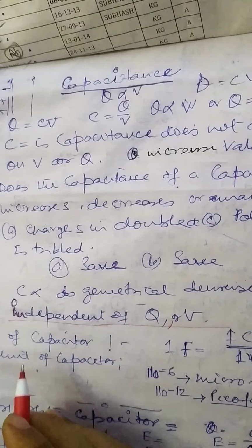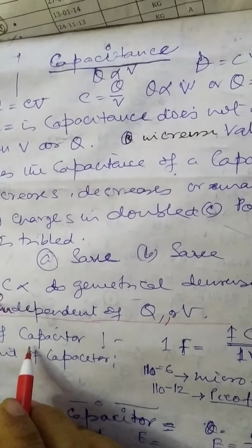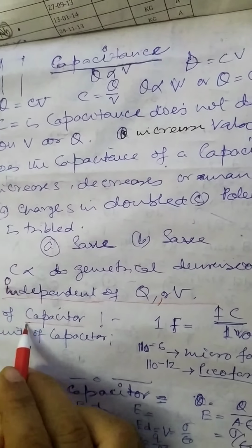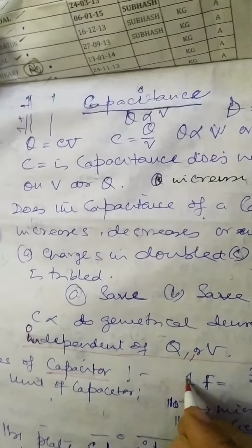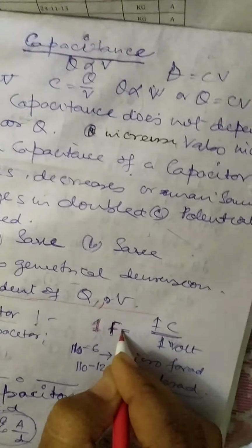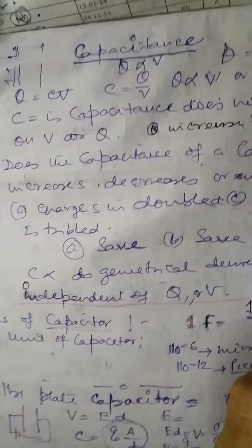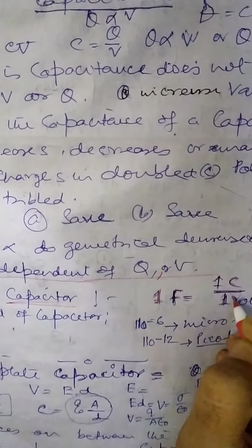capacitance will have no effect from that. Now we will be learning some simple things about the capacitors. 1 farad, that is the unit of capacitance, is equal to 1 coulomb divided by 1 volt.